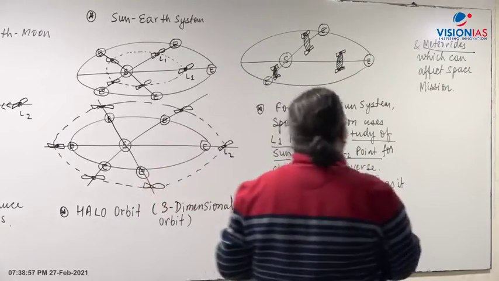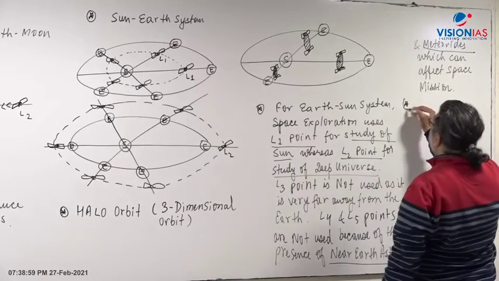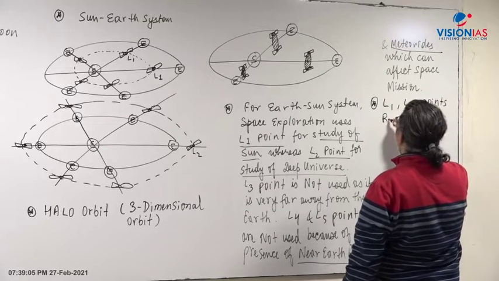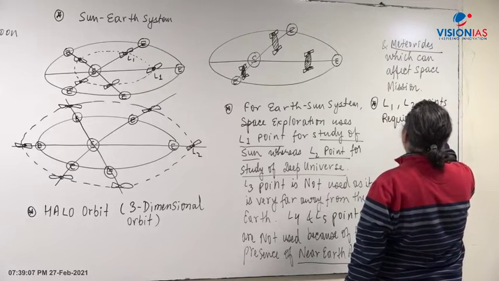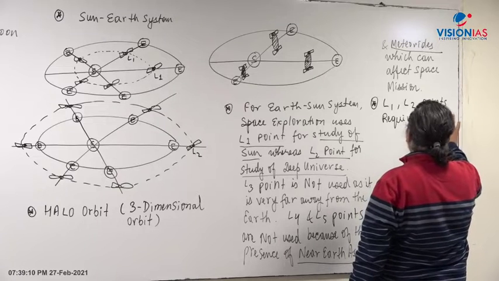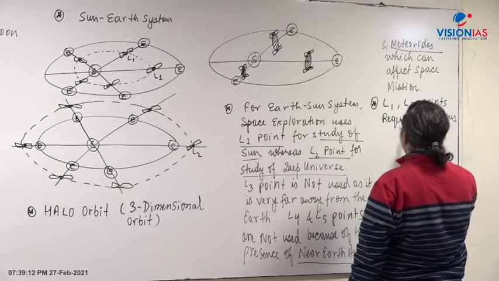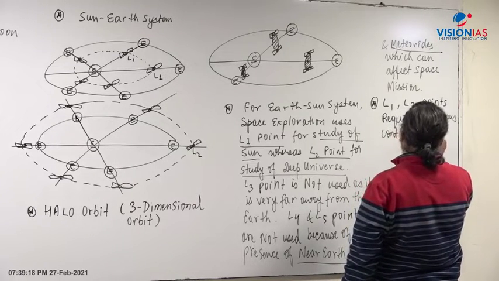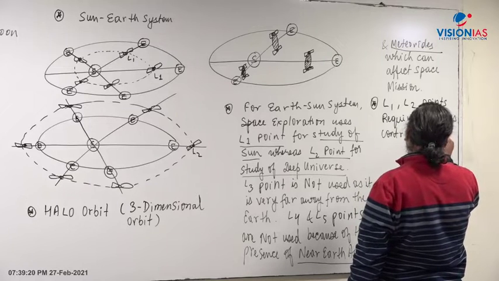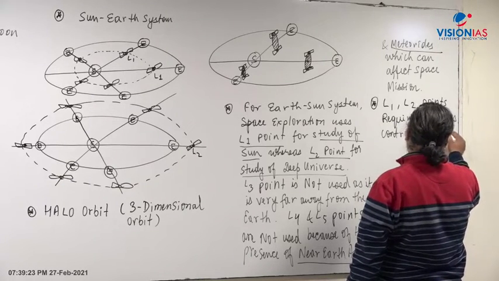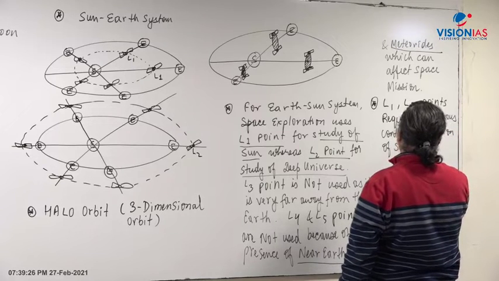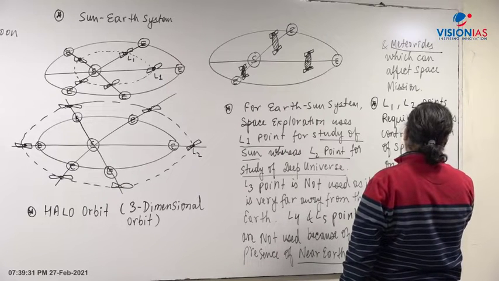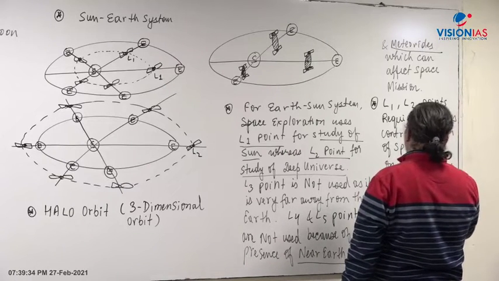Remember the point I am writing here: L1 and L2 points require continuous course correction, continuous control in the motion of the spacecraft on these points from the ground station.